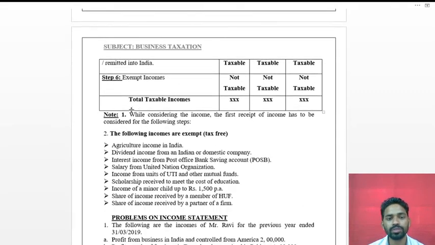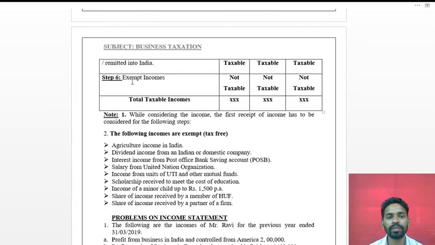Now see, note 1: while considering the income, the first receipt of income has to be considered for the following steps. This is one of the very important notes. Note number 2: the following incomes are exempt. These incomes will not come under the calculation of the total income of an individual.